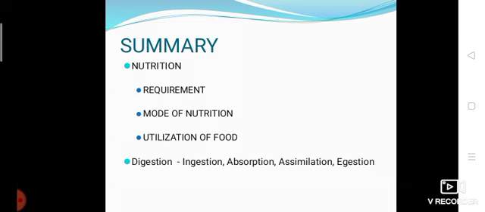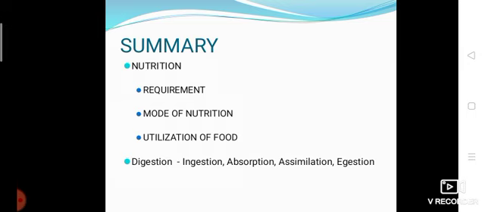Today we are going to see the summary of the lesson Nutrition in Animals. What is nutrition? Nutrition is a process in which the amount of food required, the mode of nutrition and the utilization of the food takes place. The amount of food required is given as requirement, that is, the nutrients which are required for our body.